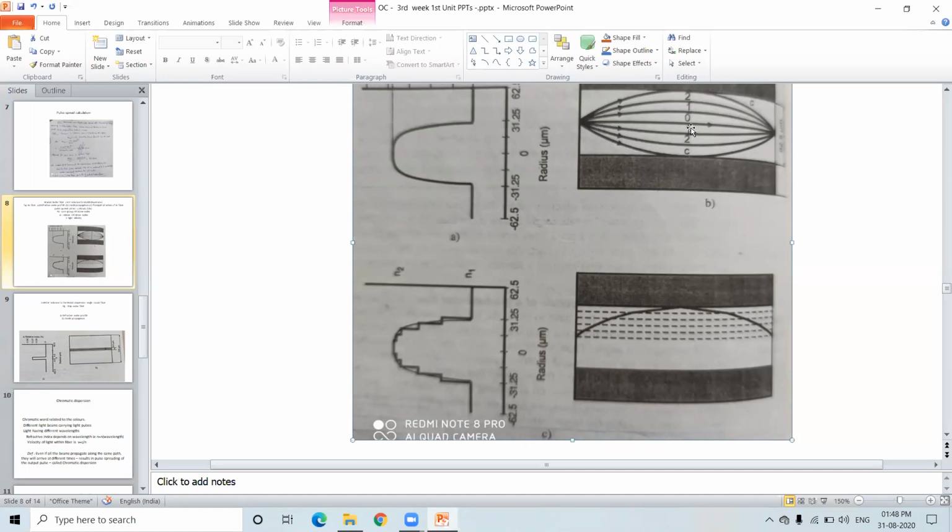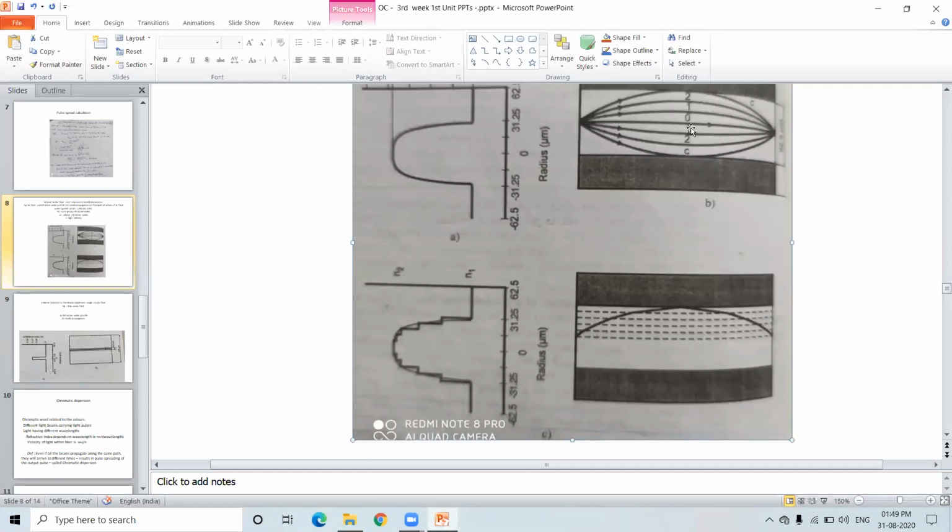How are they reaching at different time slots? Because they are traveling different distances. The 0 mode is traveling the least distance, therefore it reaches first. The first mode travels a little more distance than the 0 mode, so it reaches a little later. The second mode travels more distance and reaches after the first mode.